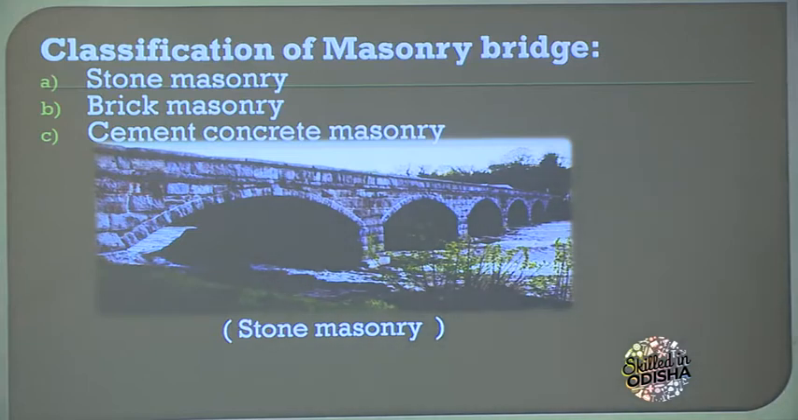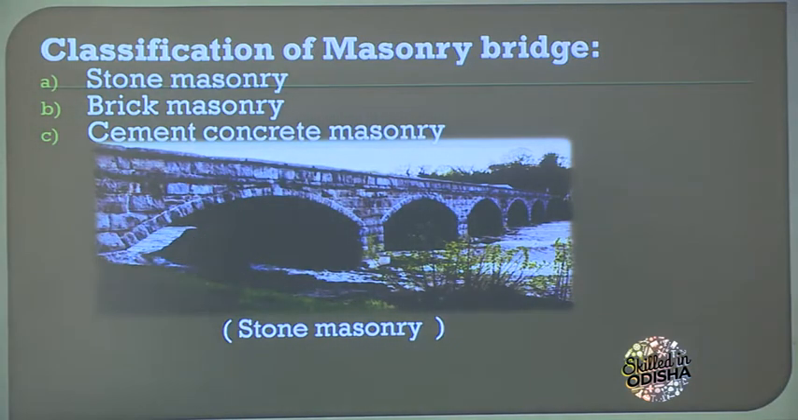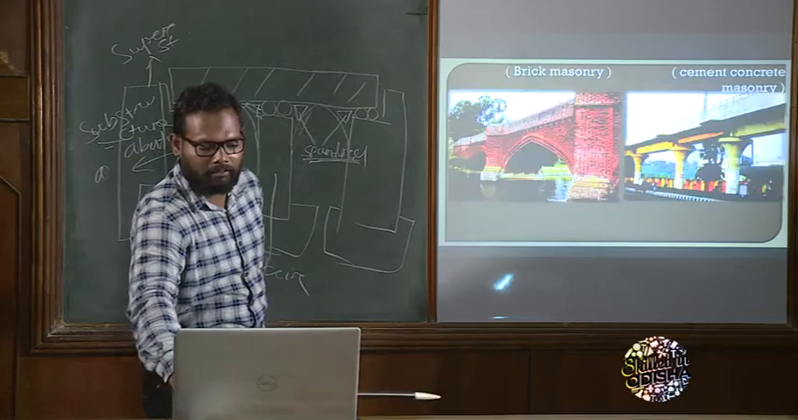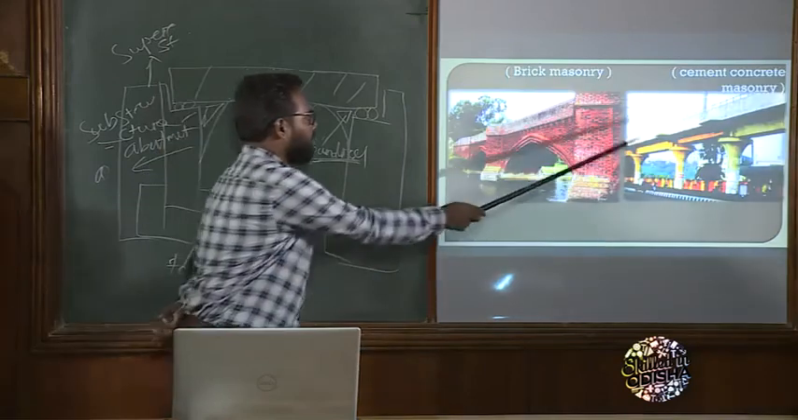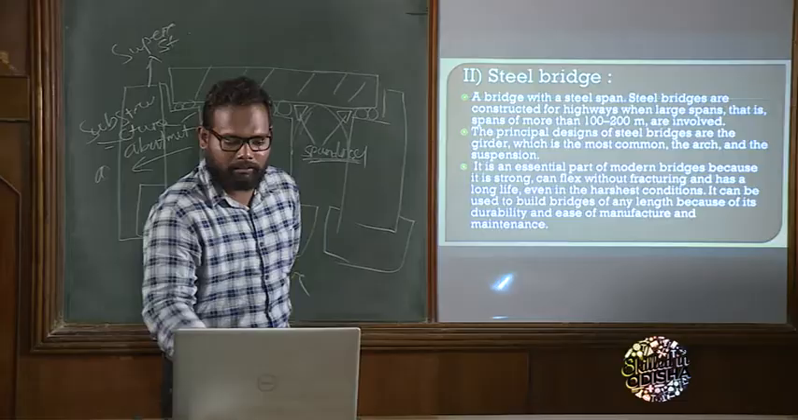Look at the diagram. This is stone masonry. The major part of this bridge is constructed with the help of natural stone. Next is brick masonry, and this is cement concrete masonry. Now come to the second classification of permanent bridges, which is the steel bridge.